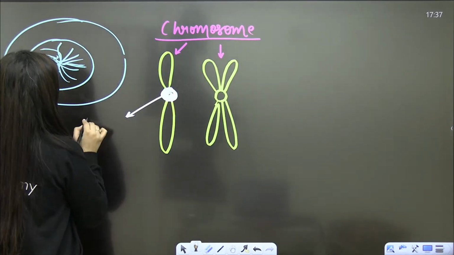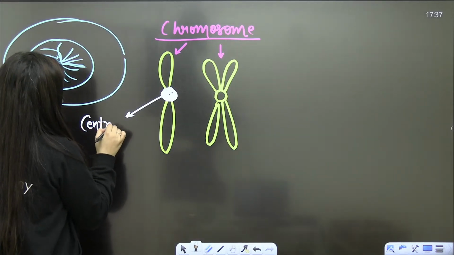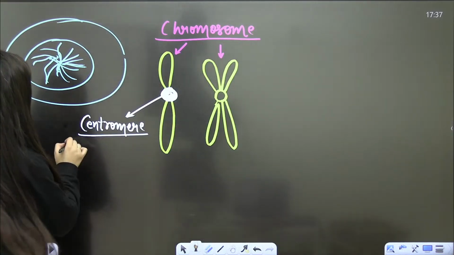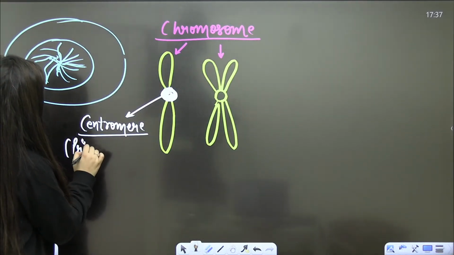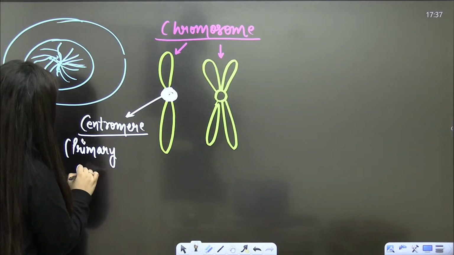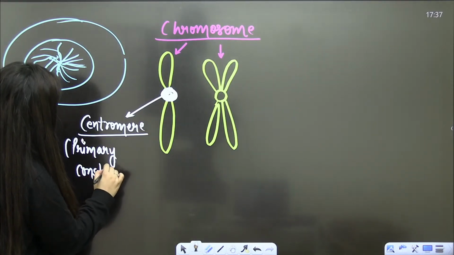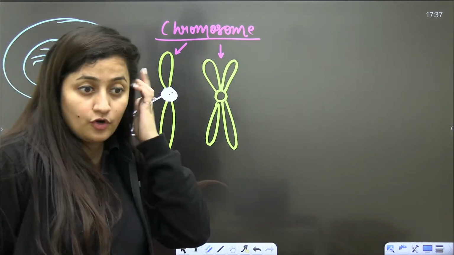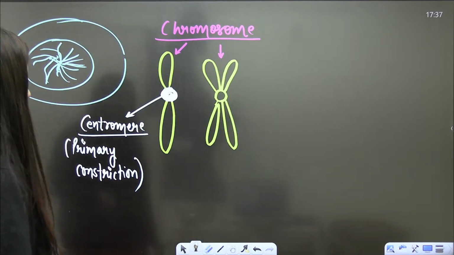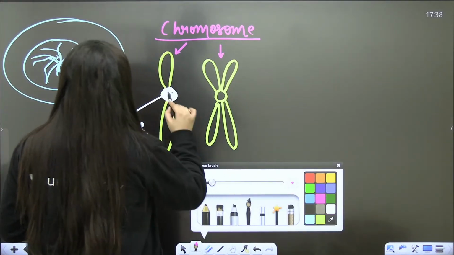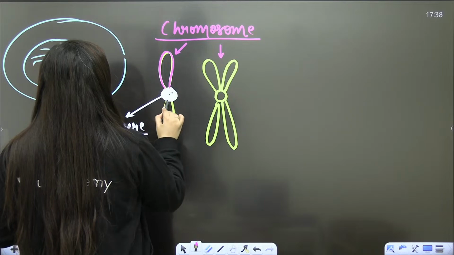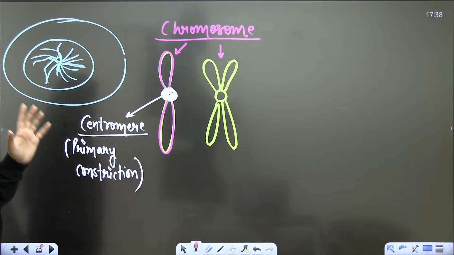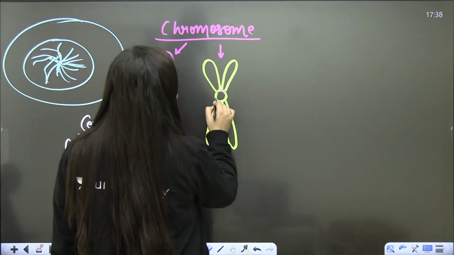It is the centromere. We also call it the primary constriction. Is that clear? This one is also the centromere.